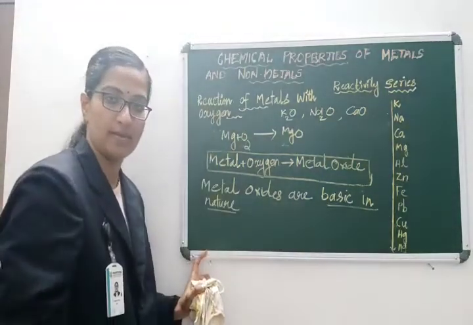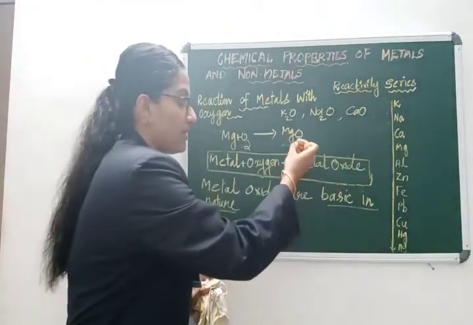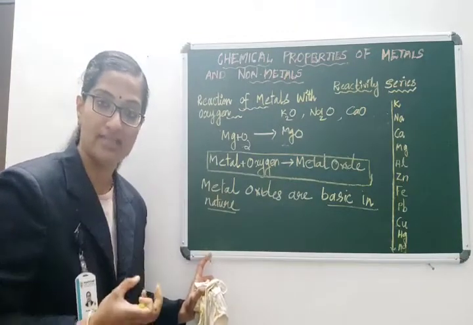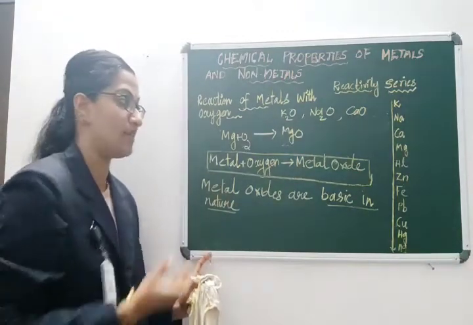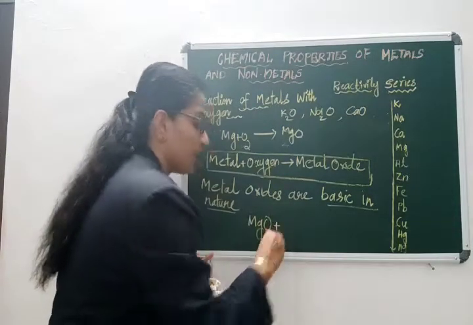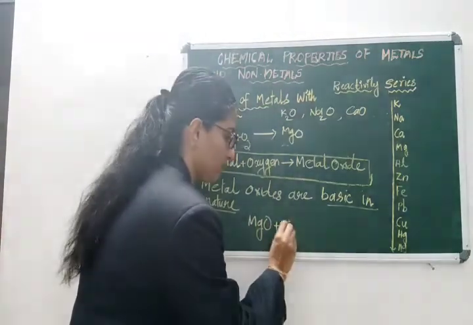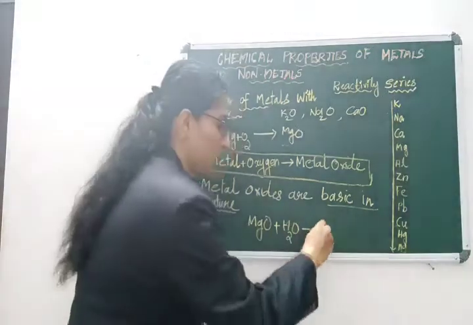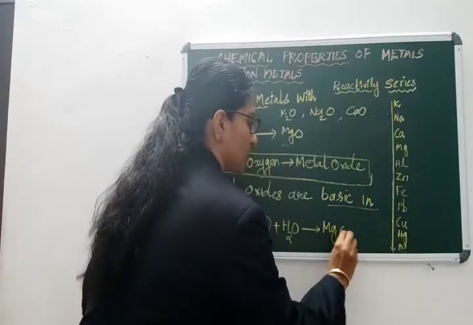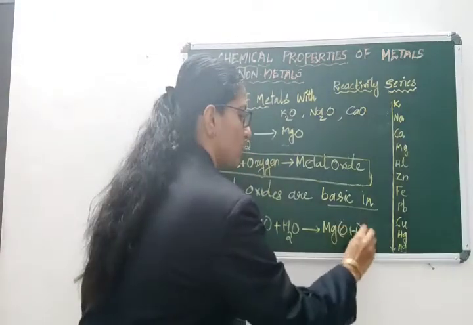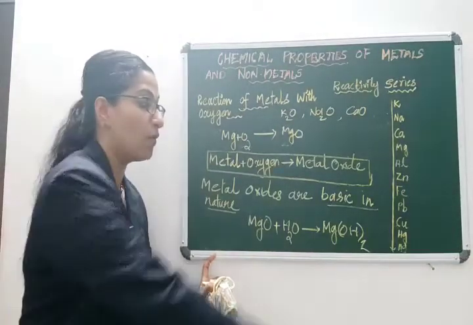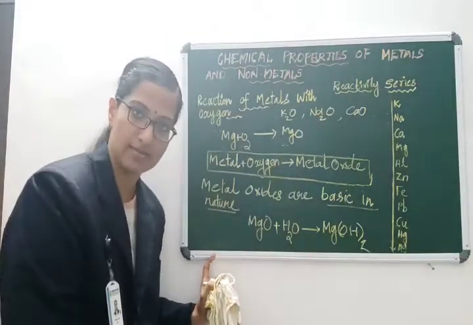How are they basic? If you take the magnesium oxide ash, the white magnesium oxide ash, and dissolve it into water, what will you get? You will get magnesium hydroxide, Mg(OH)2. All the hydroxides are bases.